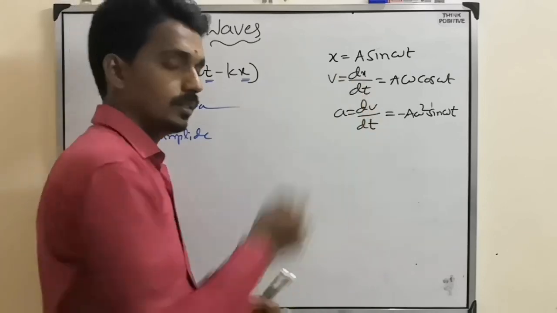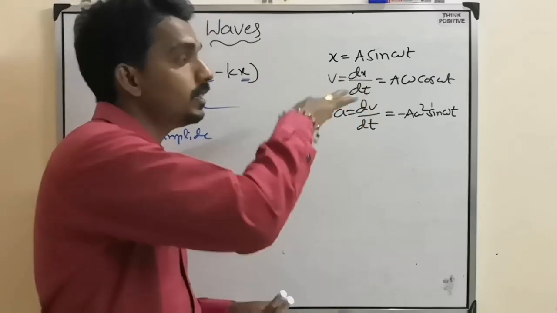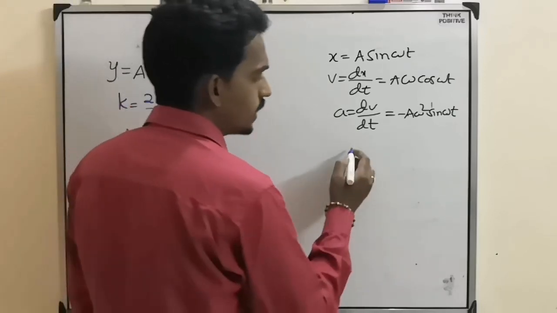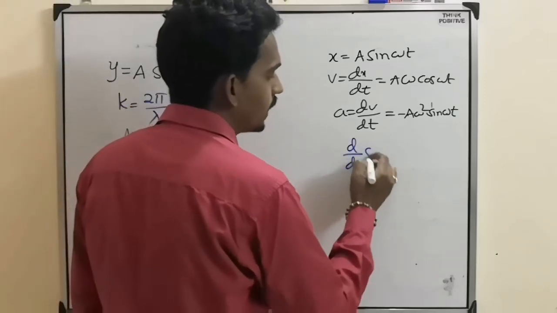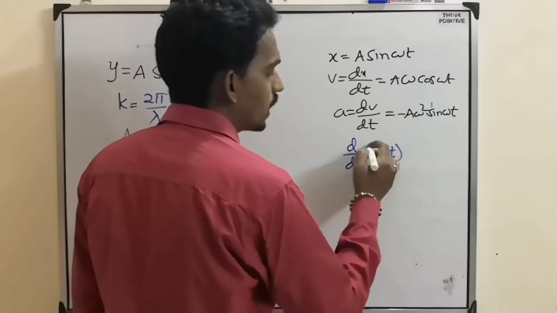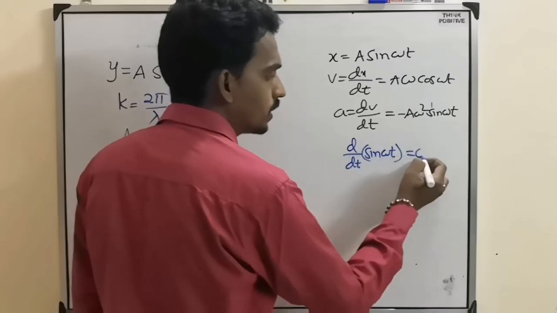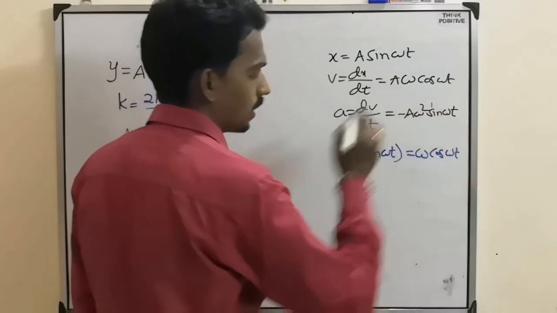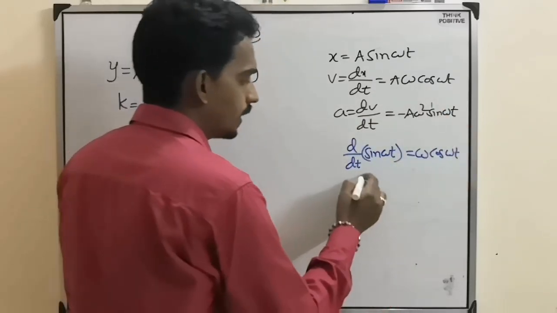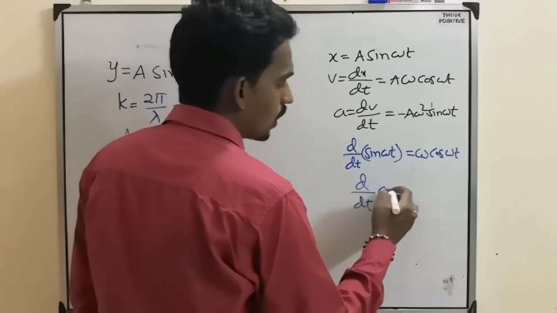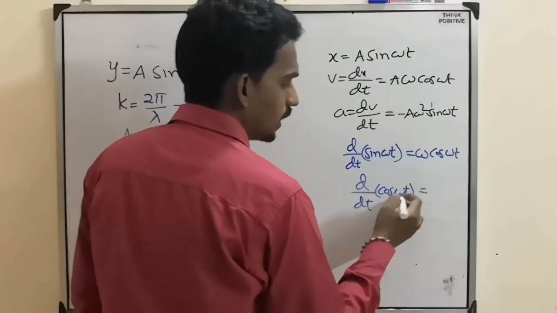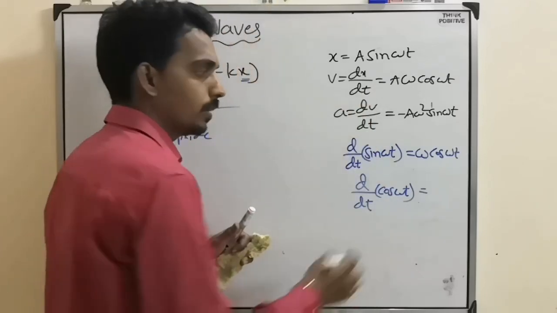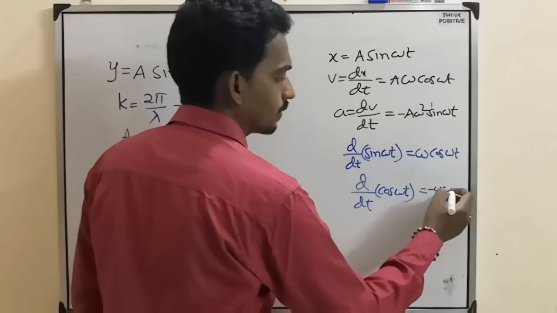This we have done in SHM, where we use the differentiation formula: d by dt of sin omega t, the t coefficient becomes the multiplier and differentiation of sin becomes cos. Same for d by dt of cos, the t coefficient becomes the multiplier, but differentiation of cos becomes minus sin.